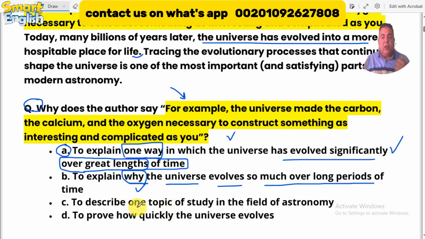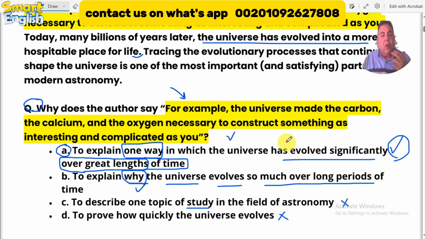Number C, to describe one topic. He is not describing a topic of study, but he is giving us the way that the cosmos evolved through time in the field of astronomy. Number D is also incorrect because of to prove how quickly the universe evolves. How can you prove it using an example like this? It is not a suitable answer here. So the first answer is the correct one here.